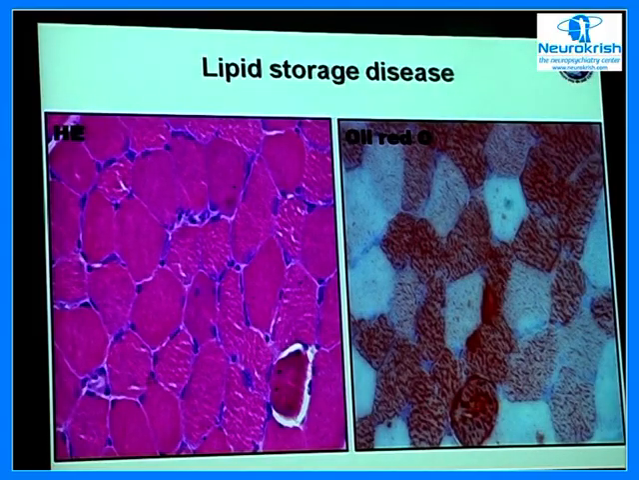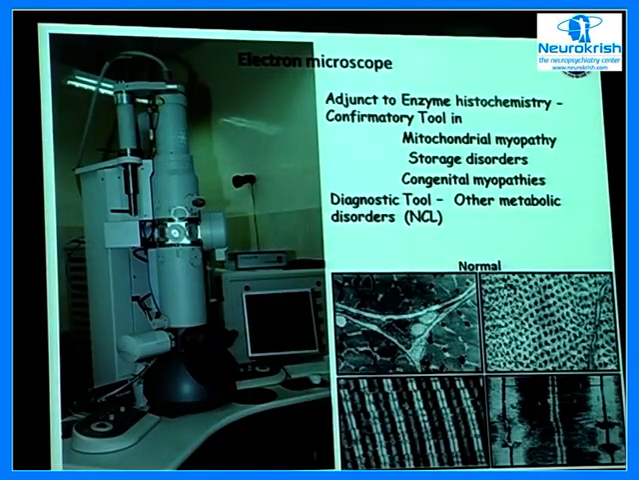And this is an example of the lipid storage disorder, where the vacuoles are very fine as compared to the previous one. And these vacuoles are loaded with lipid material, which can be identified by oil red O. Now, the other most important tool for diagnosing muscle diseases is electron microscopy. Electron microscopy is used as an adjunct to enzyme histochemistry as a confirmatory tool in mitochondrial disorders, all the storage disorders and in congenital myopathy. It is a diagnostic tool for other metabolic disorders like neuronal ceroid lipofuscinosis.